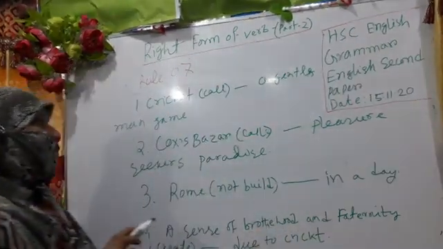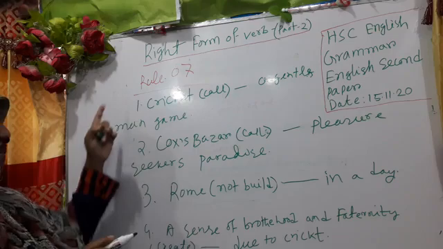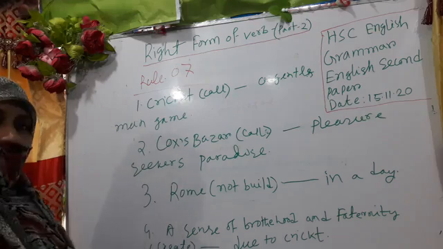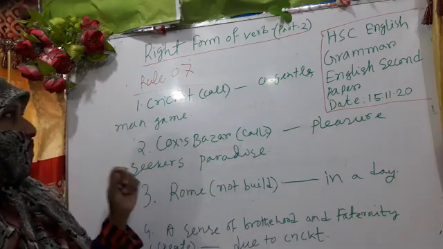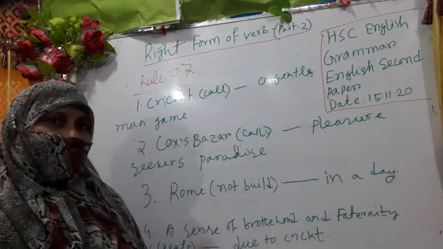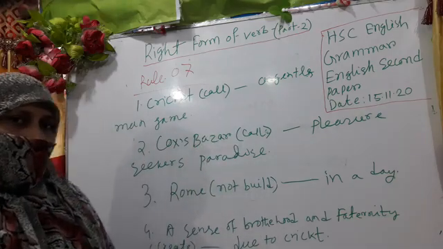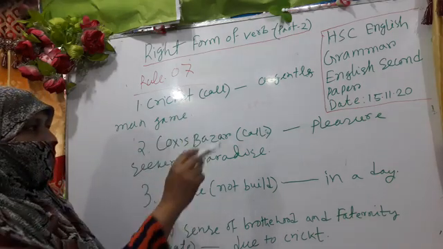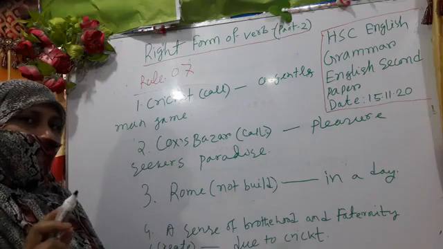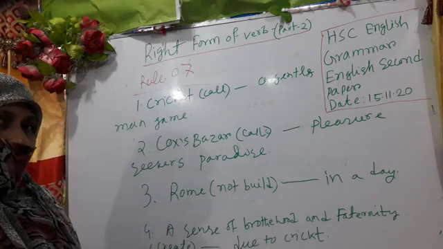My dear learners, I am giving you 5 sentences. Can you solve this problem? At first I will give you the rules, you can try to solve the problem, and then I will solve it.